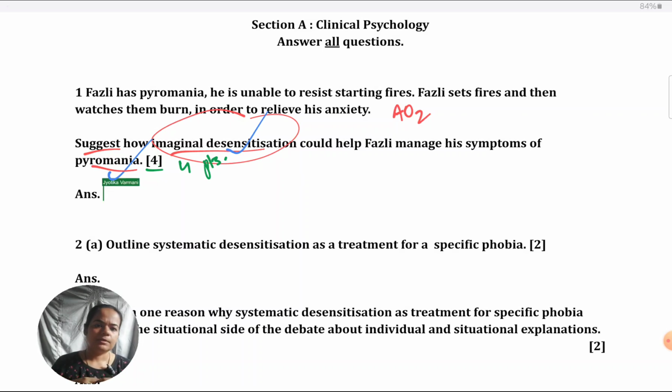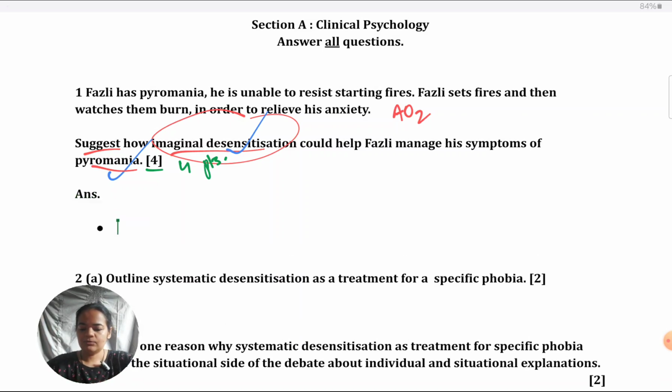As I told you earlier, now considering all these things about the question, I will just make some pointers which will give you a hint of how you can write your answer. So you can develop your answer based on these points that I'm writing. Definitely, your first point should be about personalized script. There will be some script prepared for Fazli considering he has pyromania, so you can talk about that. You could give some examples of what would be written on the script.